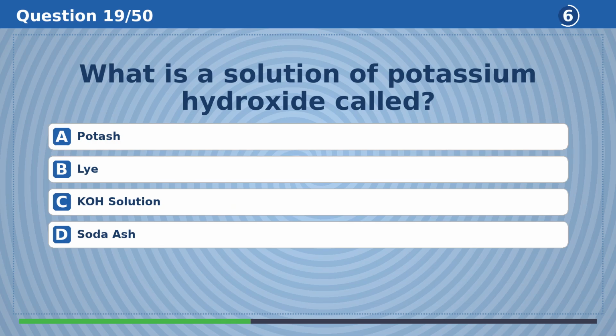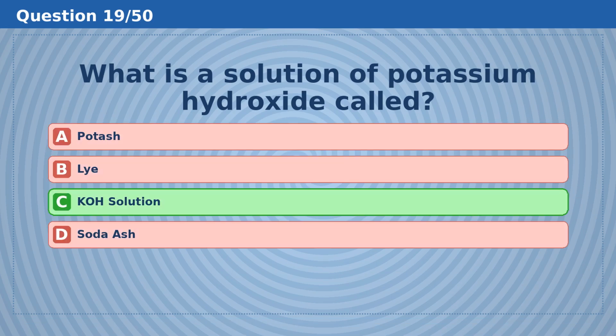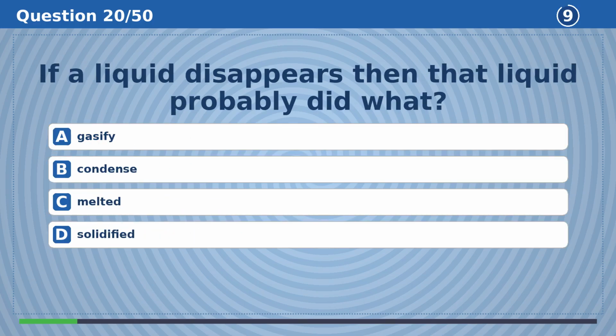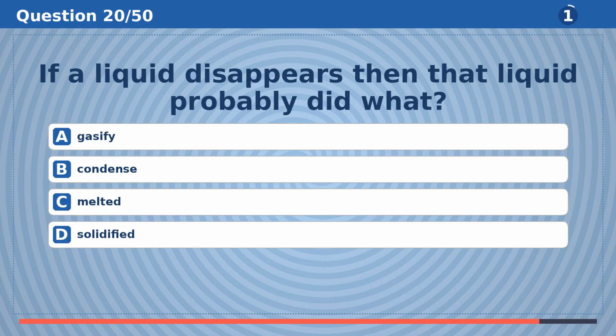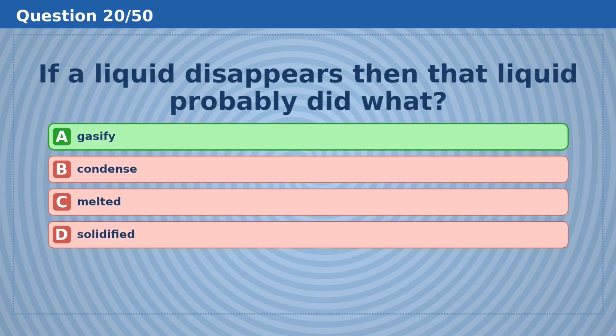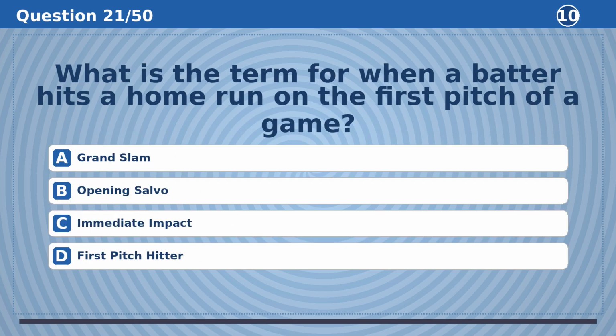What is a solution of potassium hydroxide called? The answer is C, KOH solution. If a liquid disappears, then that liquid probably did what? The answer is A, gasify.